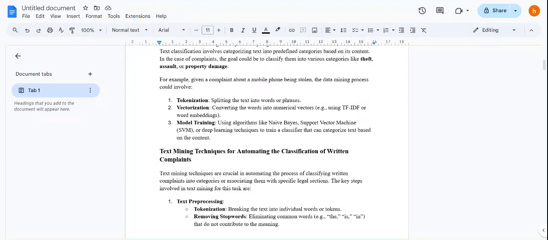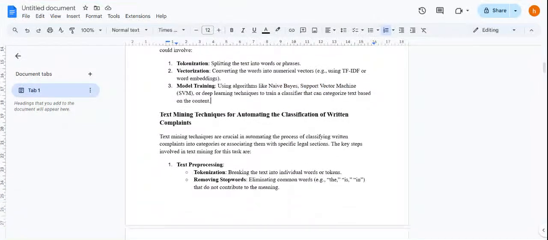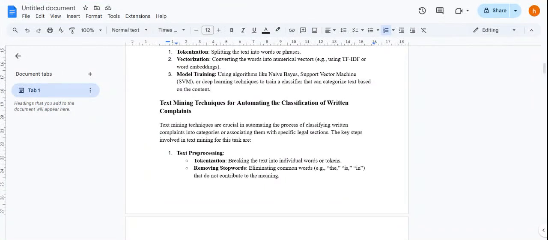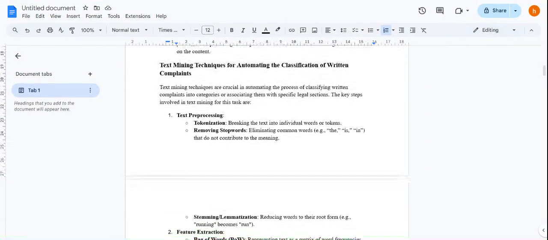Tokenization includes splitting the text into words or phrases, then vectorization, that is converting them into numerical values, and then model training, that is using algorithms like naive Bayes, support vector machines or deep learning techniques to train a classifier that can recognize text-based categories. Now, how do text mining techniques automate the classification of written complaints?